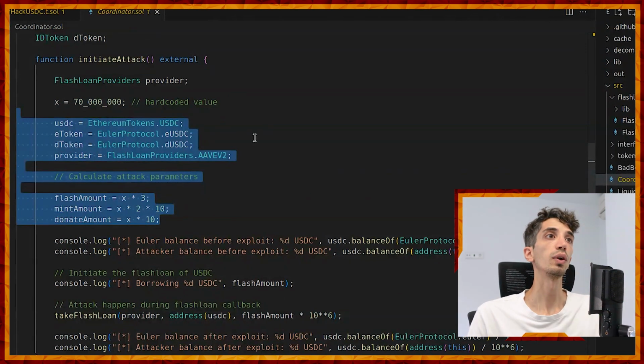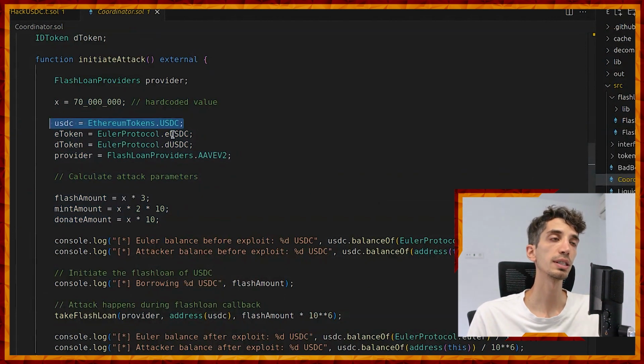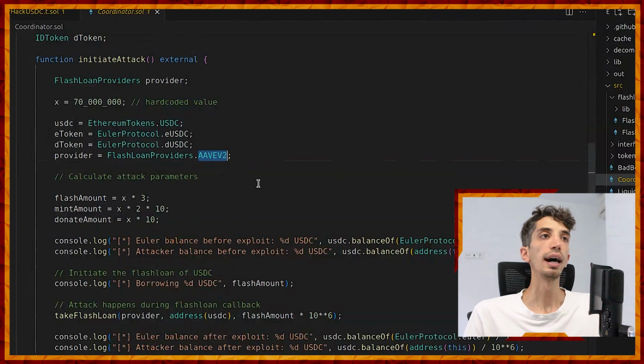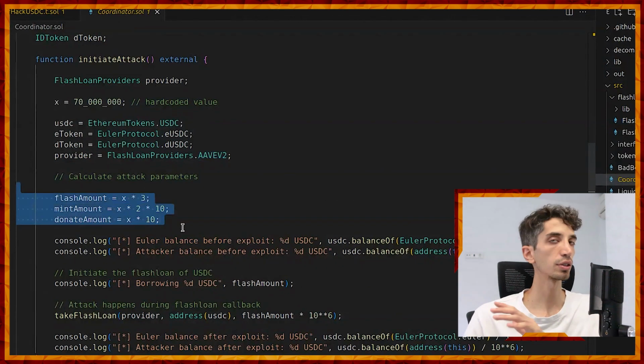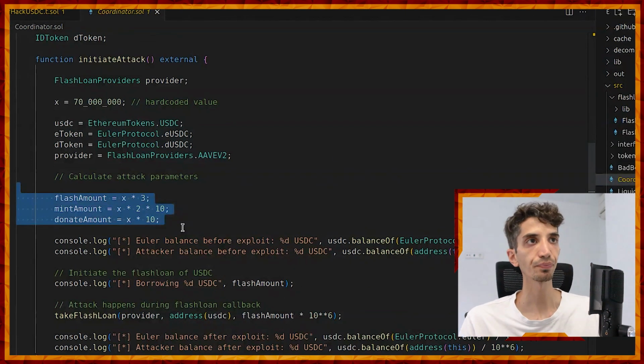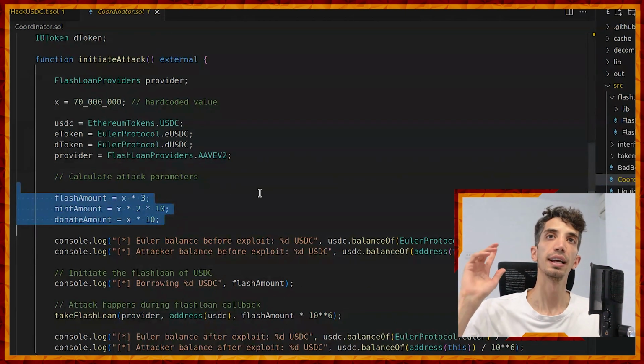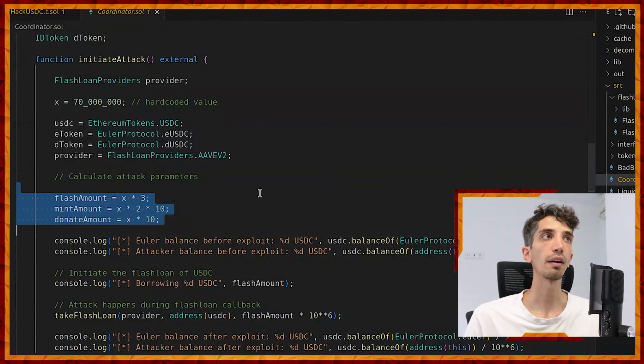Essentially we are going to be working with USDC. This is the address of the tokens, the address of the D tokens, the provider of the flash loan, in this case Aave V2, and some initial calculations of parameters and configurations for this attack to make sense. I should also mention this code is based on the Foundry template